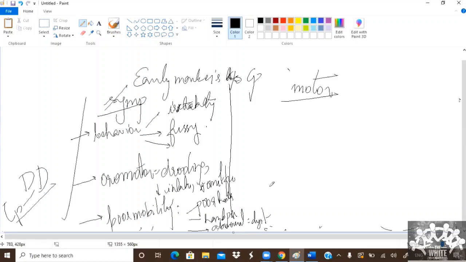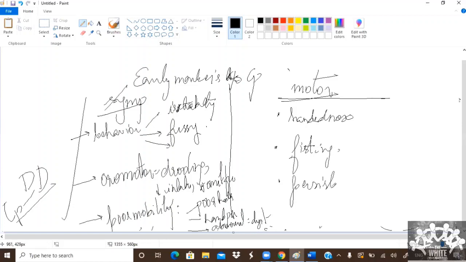Now coming to motor symptoms. Handedness and fisting. Persistence of neonatal, what do you call this?